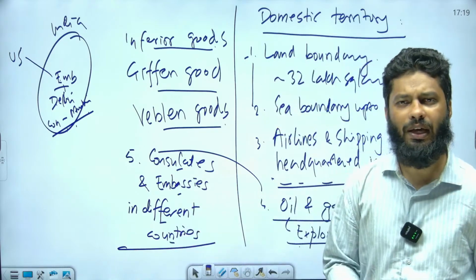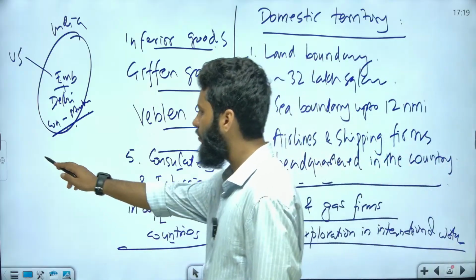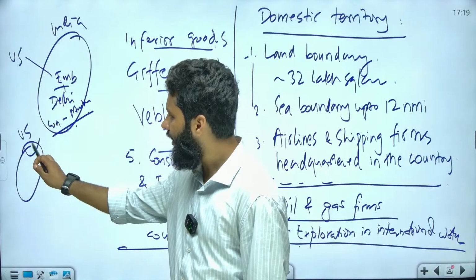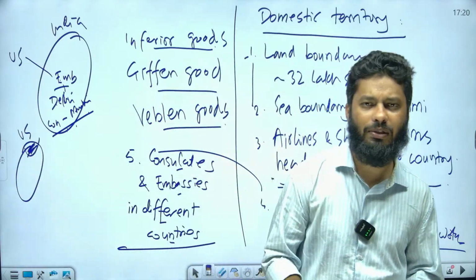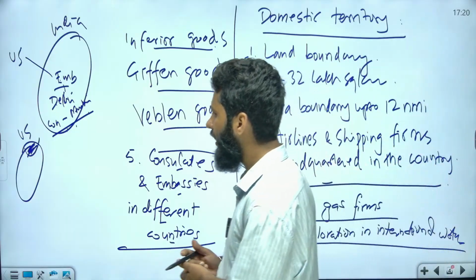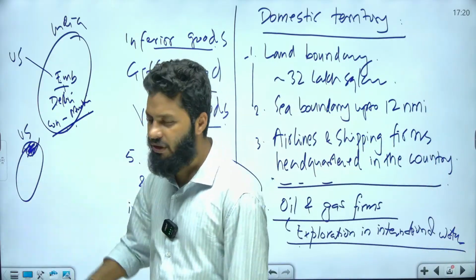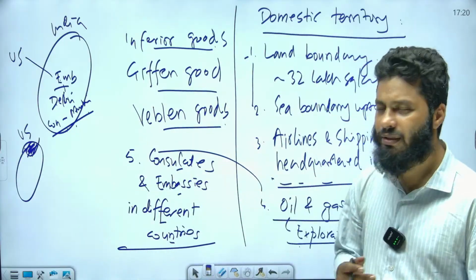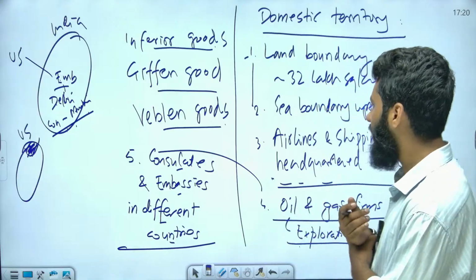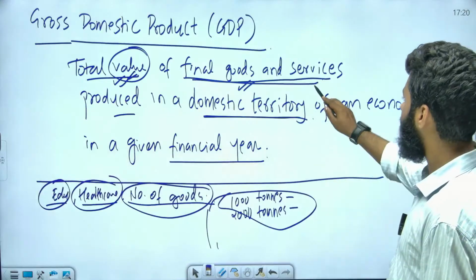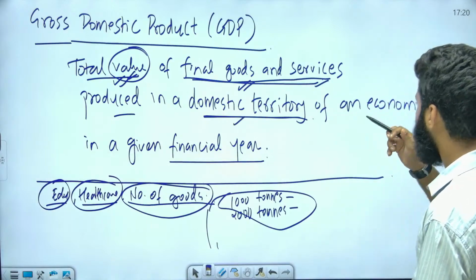For example, India has its embassy in the US, so this is the US. India has its embassy here. This particular territory will be taken as domestic territory of India only, and the value of goods and services produced here will be calculated under India's GDP, right? So this is one concept that we can understand also. So we have understood goods and services, and we have understood the domestic territory of an economy.